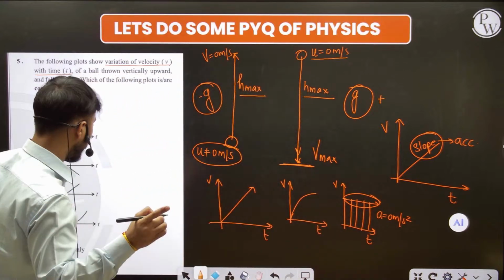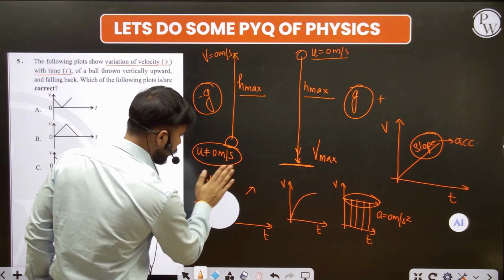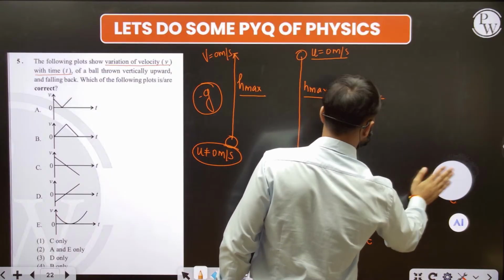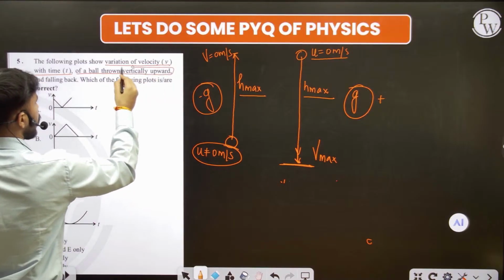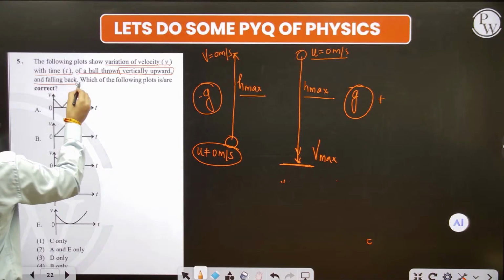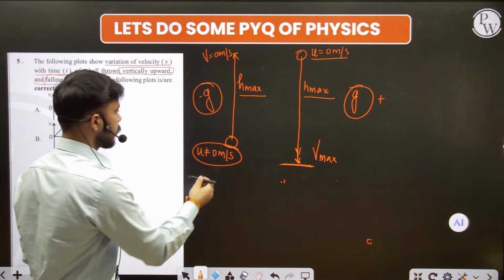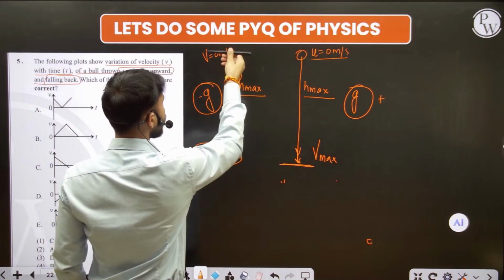I hope you are understanding my point very well. Now discuss this question. I hope you have got enough knowledge for this. So what is the question here? A ball is thrown vertically upward and then falls back. The ball is firstly thrown vertically upward, and then it falls back. It goes up and it comes back. Not like this, it goes up and comes back.